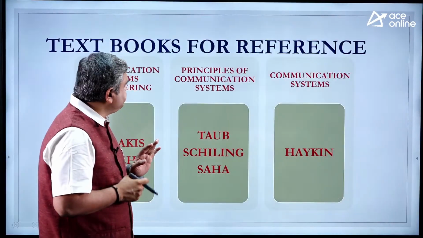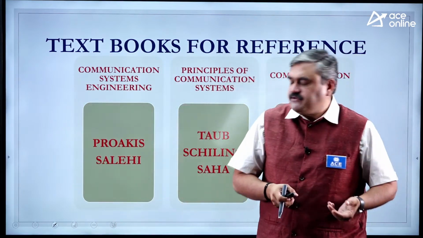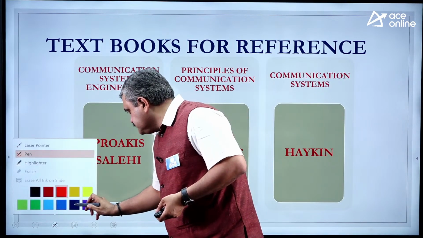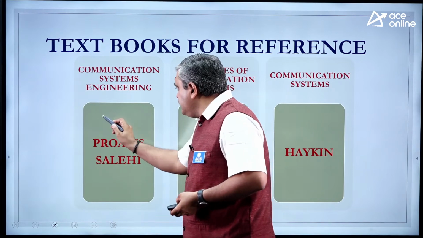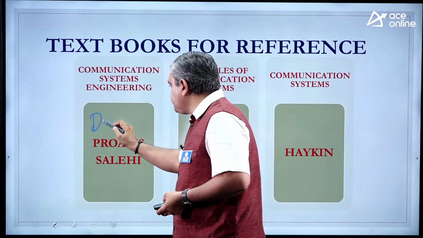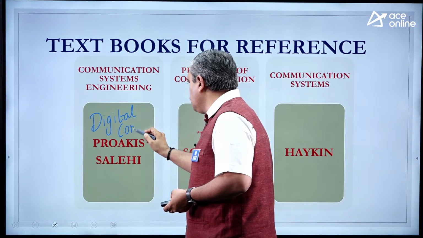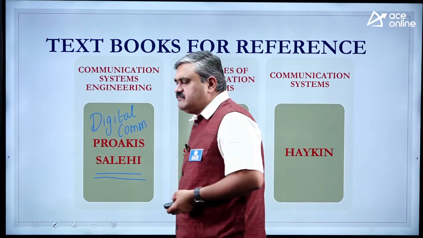That is sufficient. And if at all you want to refer to any textbooks for your self-preparation, these are the books that you can refer to. First one is Communication System Engineering by Proakis and Salehi. This is very good for digital communication. Sometimes the same questions as they are come in your exams.